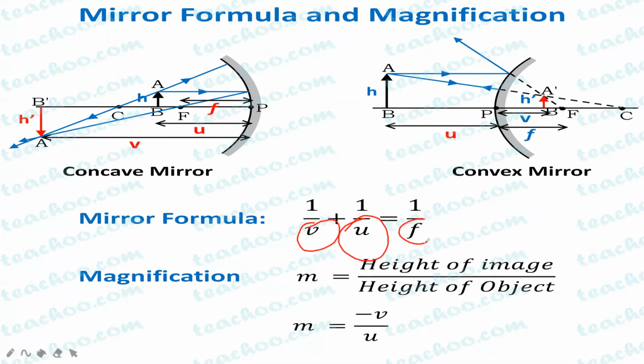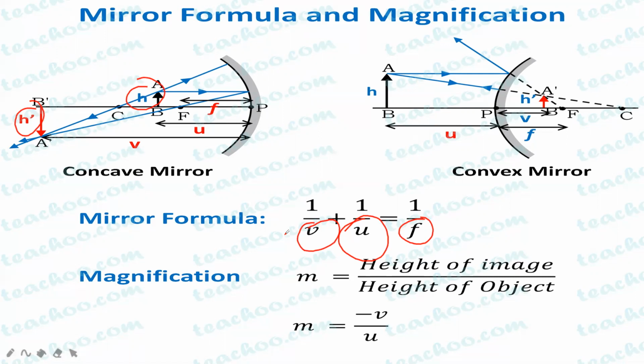Then comes f. Small f is the focal length that we have already studied, that is the distance from the center of the mirror to the principal focus. Another thing you have to remember here is h and h dash. h is the object height and h dash is the image height. Once you are clear with the symbols, you can easily solve numericals related to mirrors by using the mirror formula.